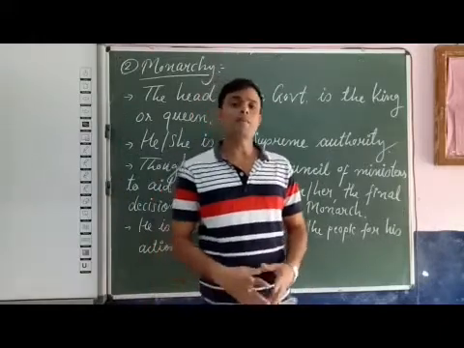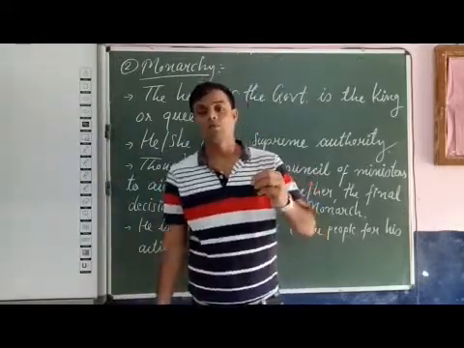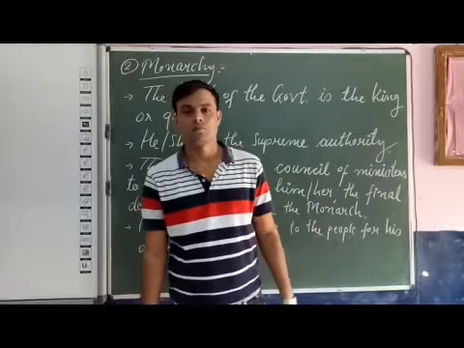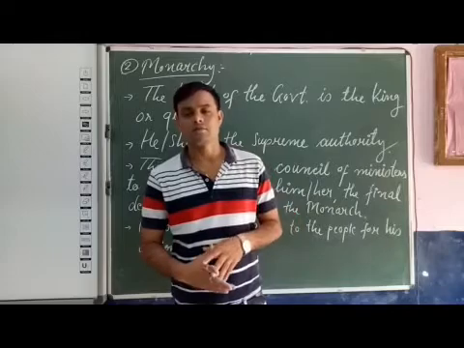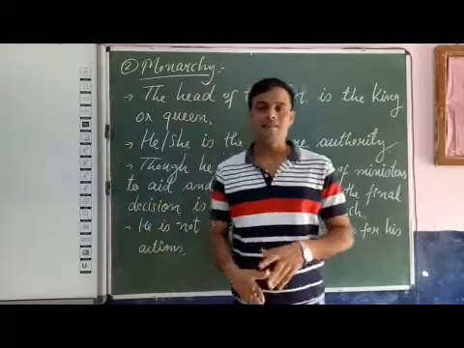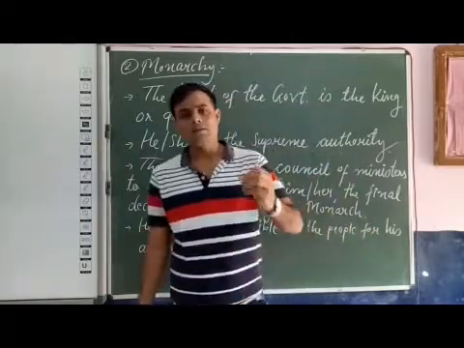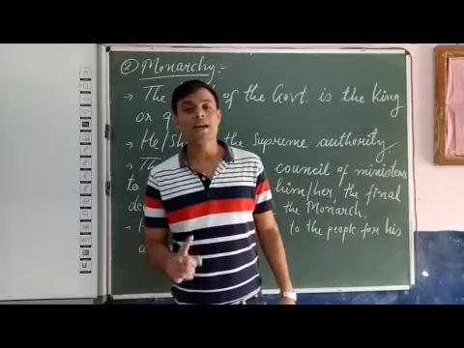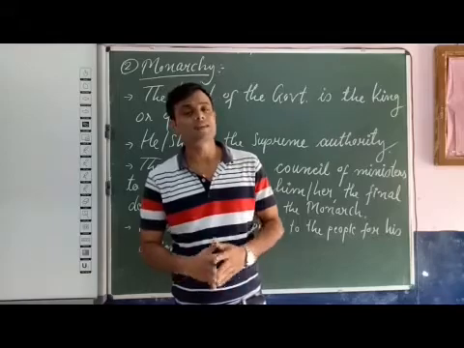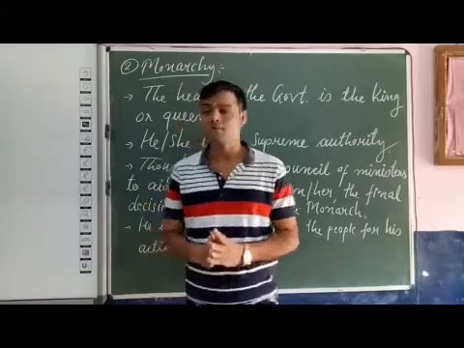The second type of government is monarchy. In monarchy, the head of the government is either the king or the queen.